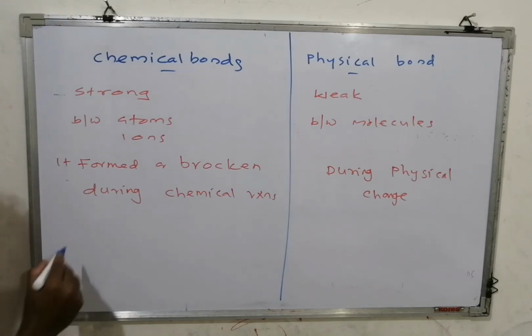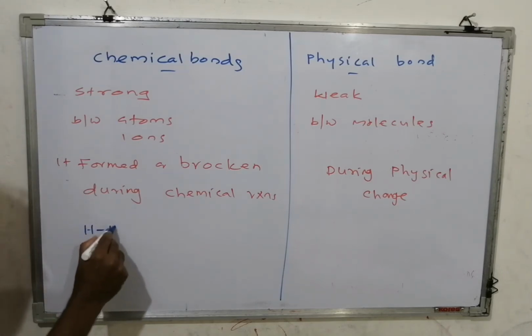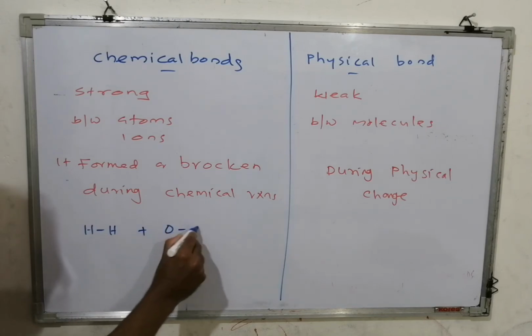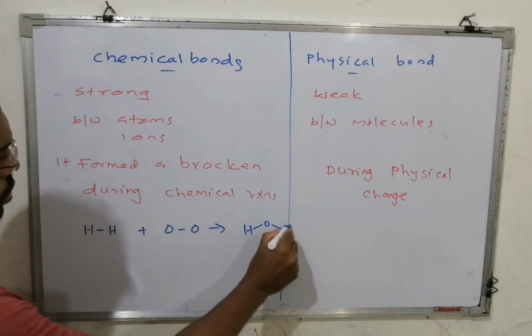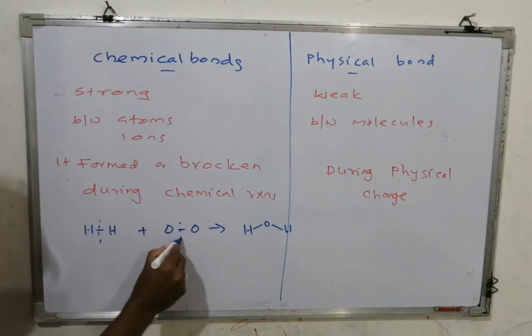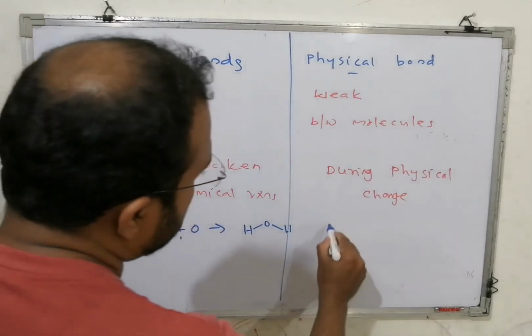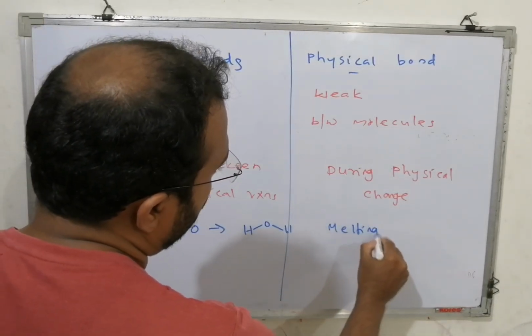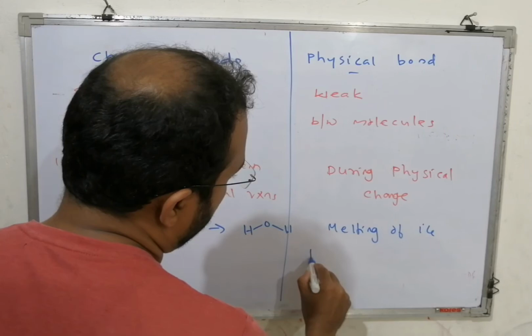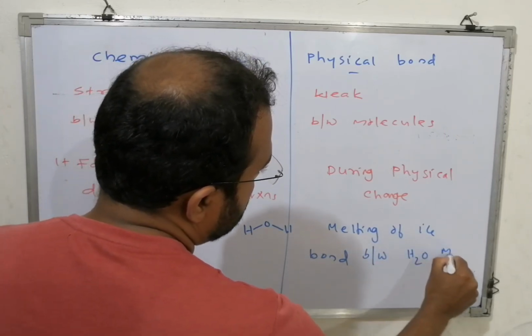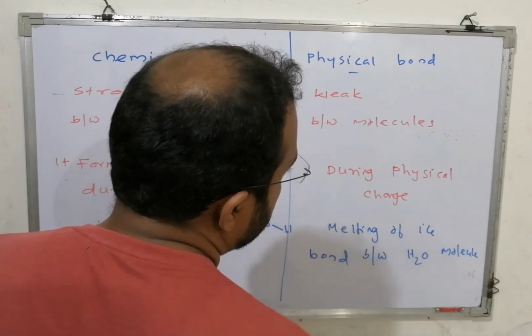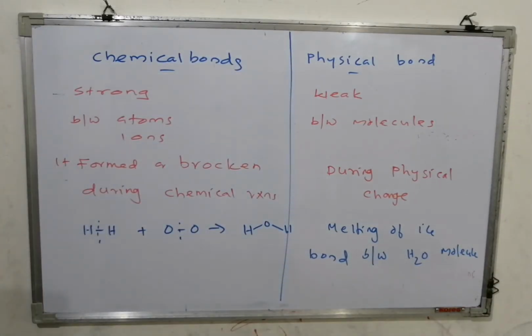For example, hydrogen and oxygen combine to form H2O. What happened? The old bonds broke and new bonds formed. Here, in the melting of ice, the bond is between H2O molecules. That is a physical bond. Therefore, this is all about physical bonds and chemical bonds.